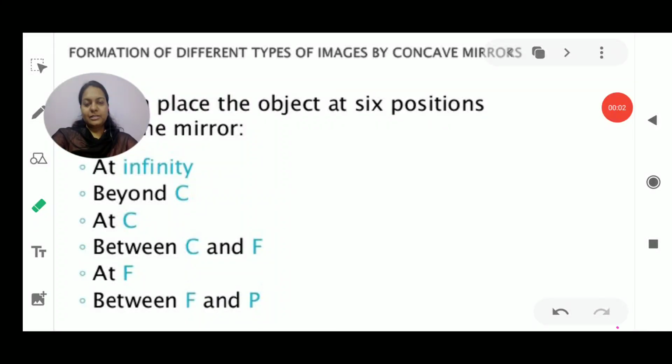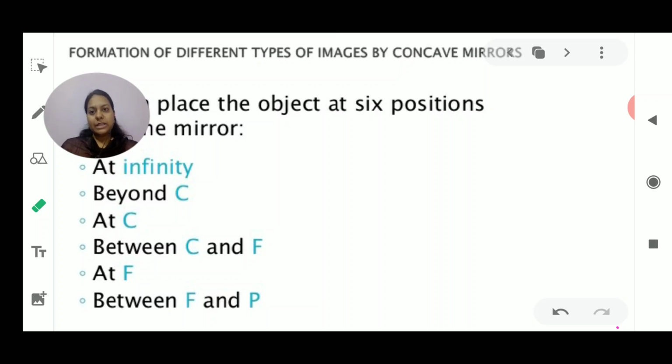Hello students, I am here with another video from the chapter Light, Reflection and Refraction of class 10th NCERT book. Before starting today's video, I would like to tell you all that till now we have discussed the concept of light, then we discussed the properties of light, in which I told that light travels in a straight line. It also shows two more properties, reflection and refraction.